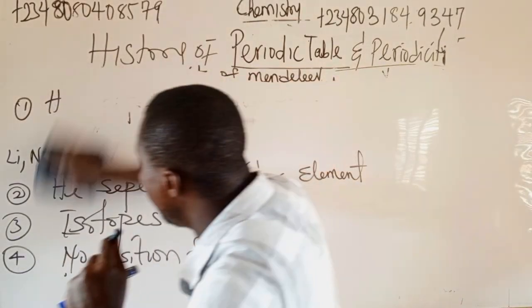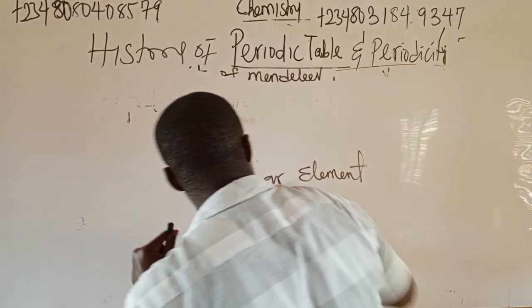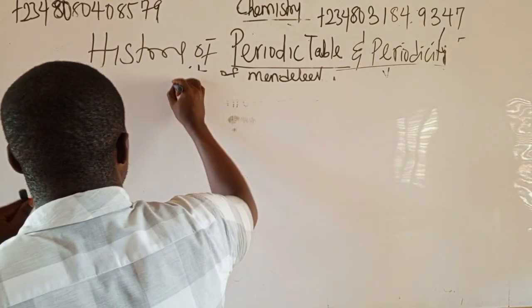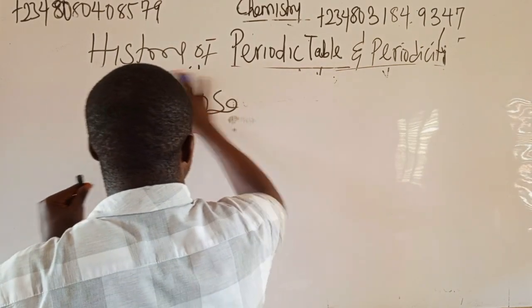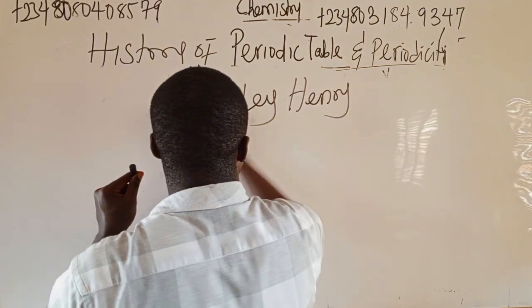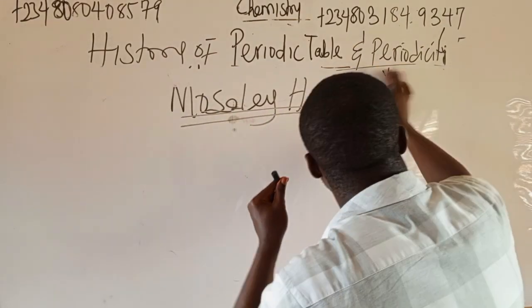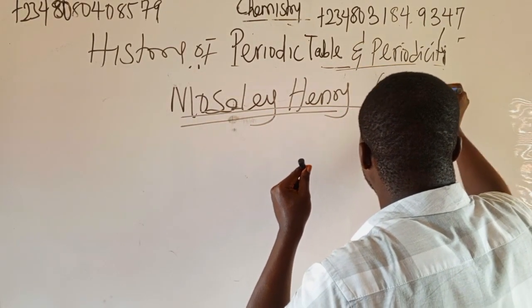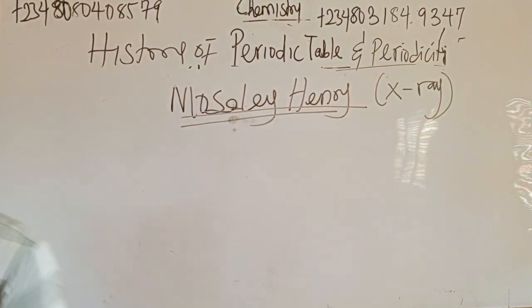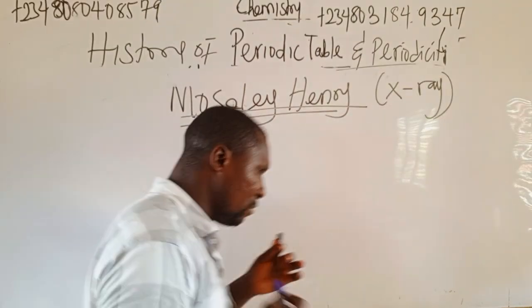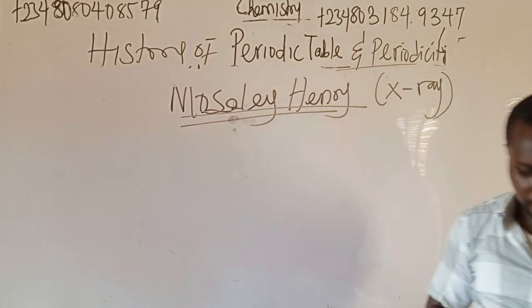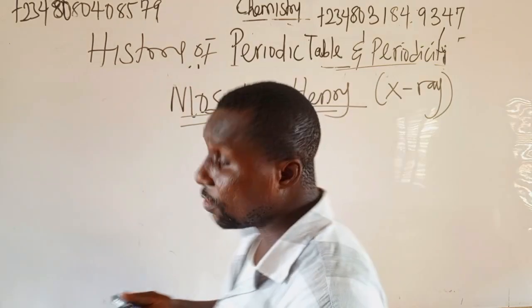Henry Moseley used an X-ray experiment, hitting a metal with electrons, and he used X-rays in studying that. And he discovered so many things.